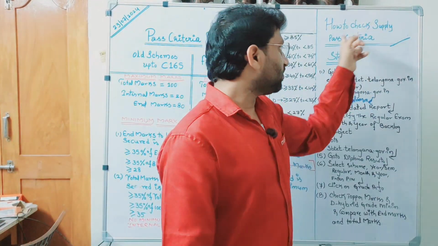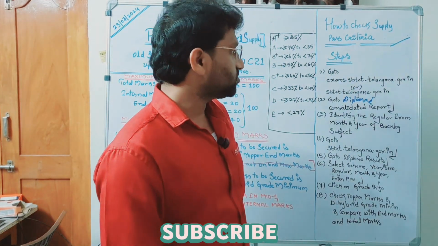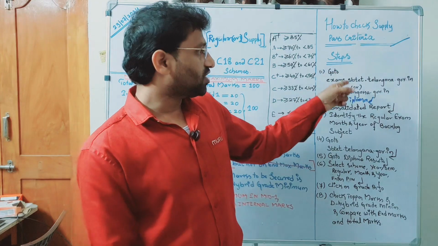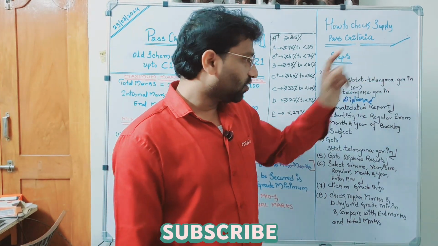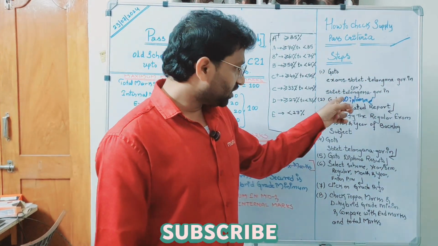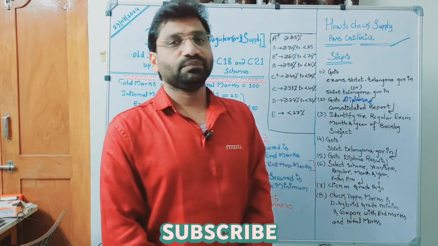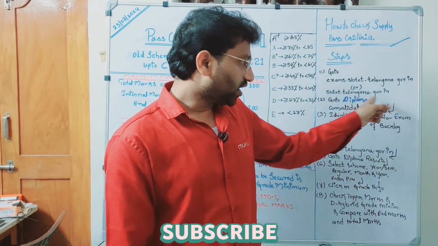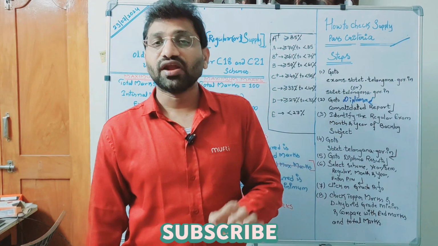So how to check supplementary pass criteria? The first step is go to any one of these two websites, exams.sbtt.telangana.gov.in or sbtt.telangana.gov.in. Go to any one of these two websites and then under diploma, go to consolidated report.